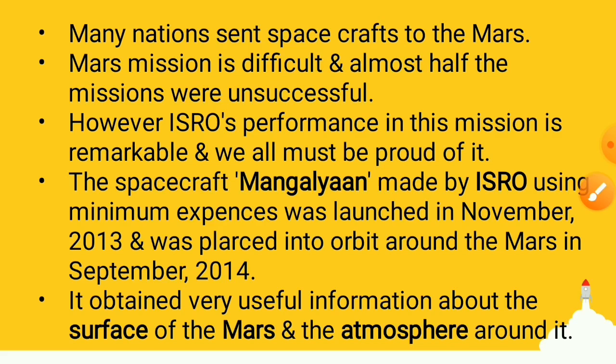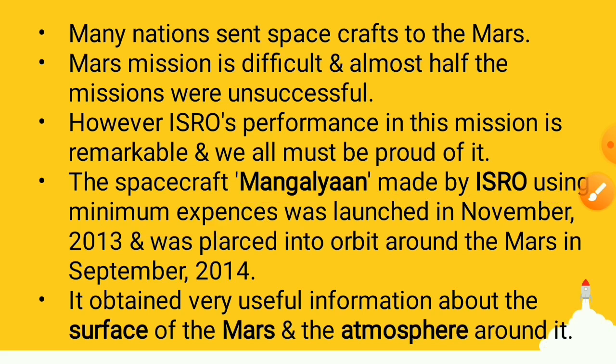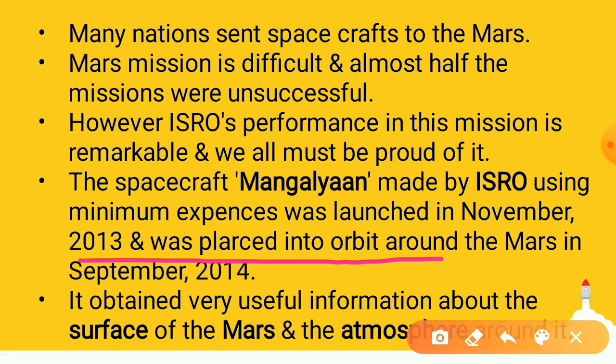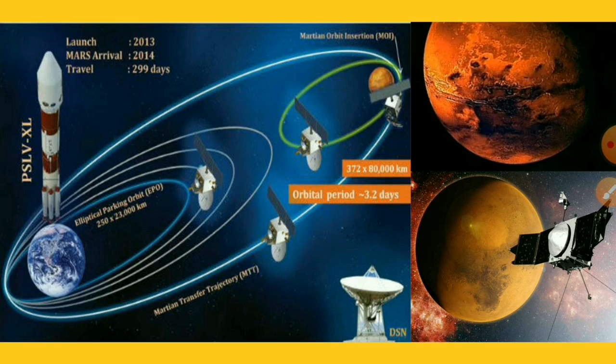The spacecraft Mangalyaan, made by ISRO at minimum expense, was launched in November 2013 and was placed into orbit around Mars in September 2014. It obtained very useful information about the surface of Mars and the atmosphere around it. You can see here the picture of the Mangalyaan.